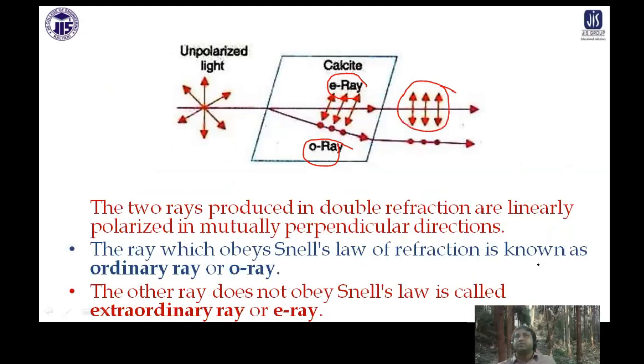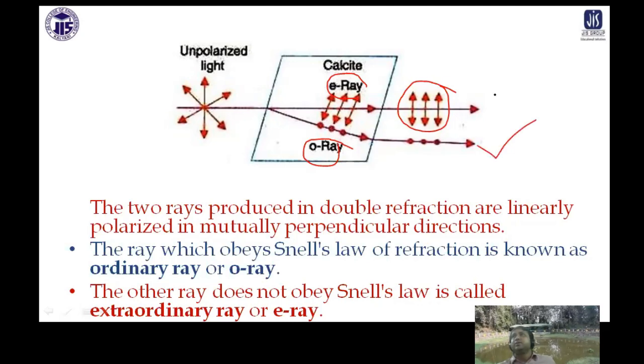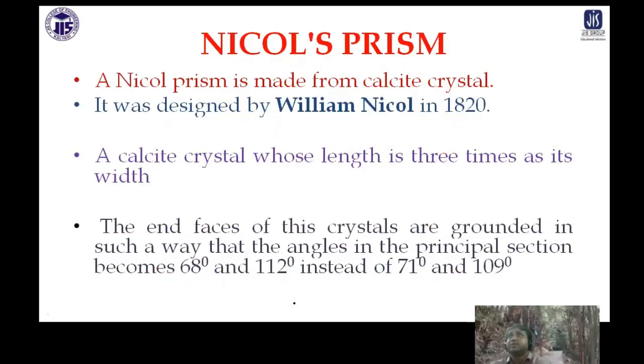These two rays do not both obey Snell's law of refraction. The O ray is called the ordinary ray, and the E ray is called the extraordinary ray. The ordinary ray obeys Snell's law, and it vibrates perpendicular to the plane of the crystal. The other one does not obey Snell's law; it is called the extraordinary ray. They are coming out differently because their velocities inside the crystal get changed.